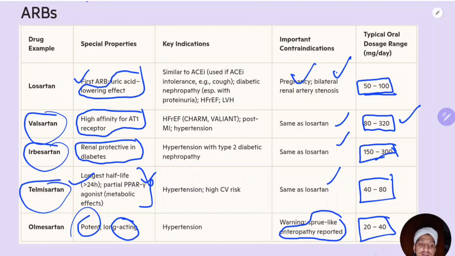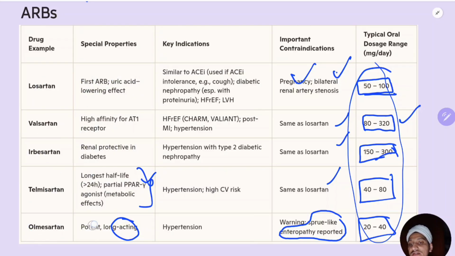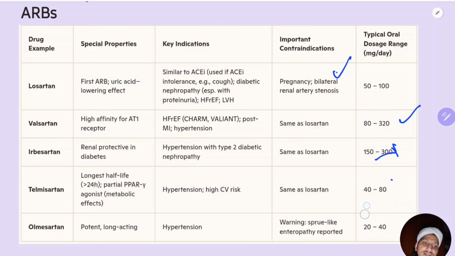And one more important point is, I already discussed in one point. Remember in your mind valsartan and irbesartan, all of you remember these things. All of them have some special characteristics, so you can individualize your treatment based upon the patient context. Losartan, valsartan, irbesartan. Remember their doses: 50 to 100, 80 to 320, 150 to 300, 40 to 80, 20 to 40. Okay. So now let's move on. These are 5 ARBs. So ARBs are more commonly used than ACE inhibitors. In ACE inhibitors, two are important: enalapril and ramipril.